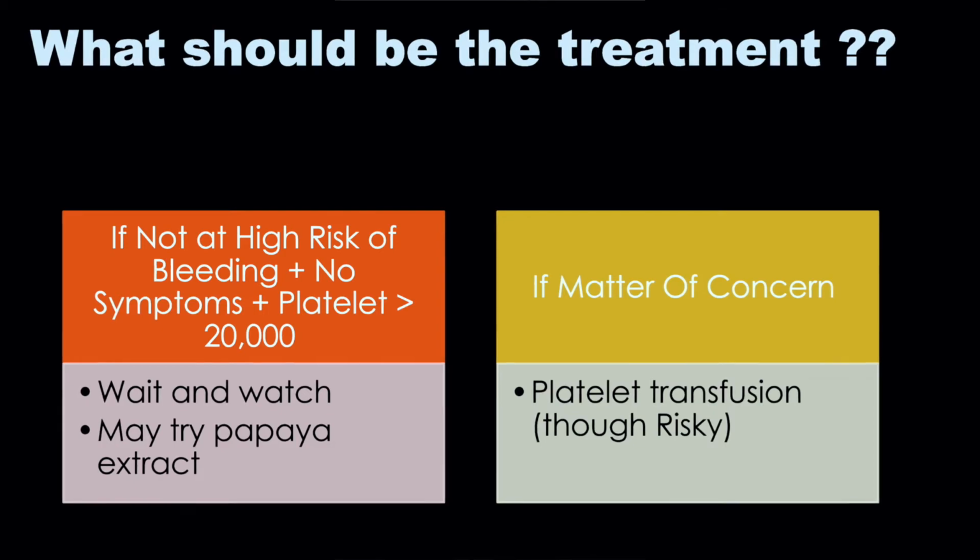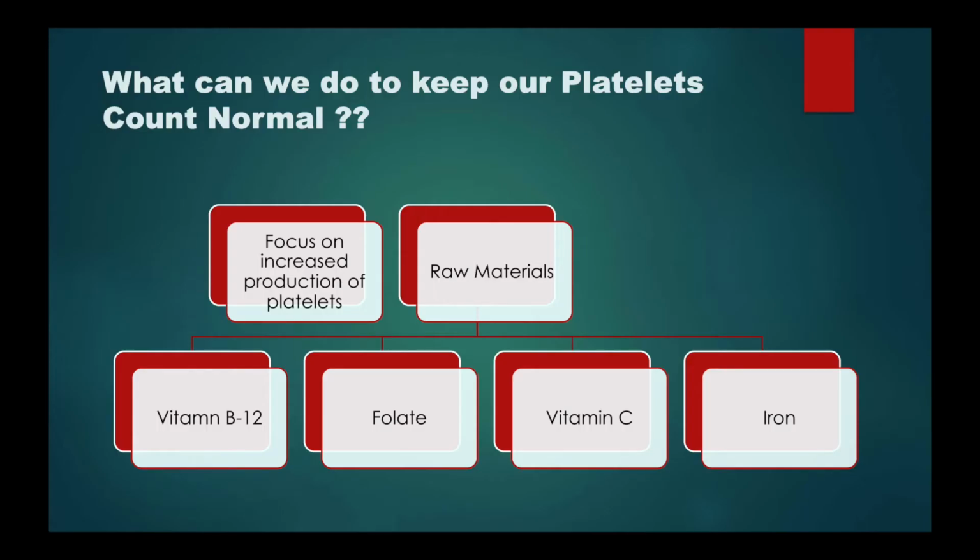Then if there is no risk of bleeding, if the person is healthy, showing no signs of bleeding, and the platelet count is also more than 20,000, we can wait and watch. We can also try papaya extract or pills, as some studies have shown positive results with these extracts.